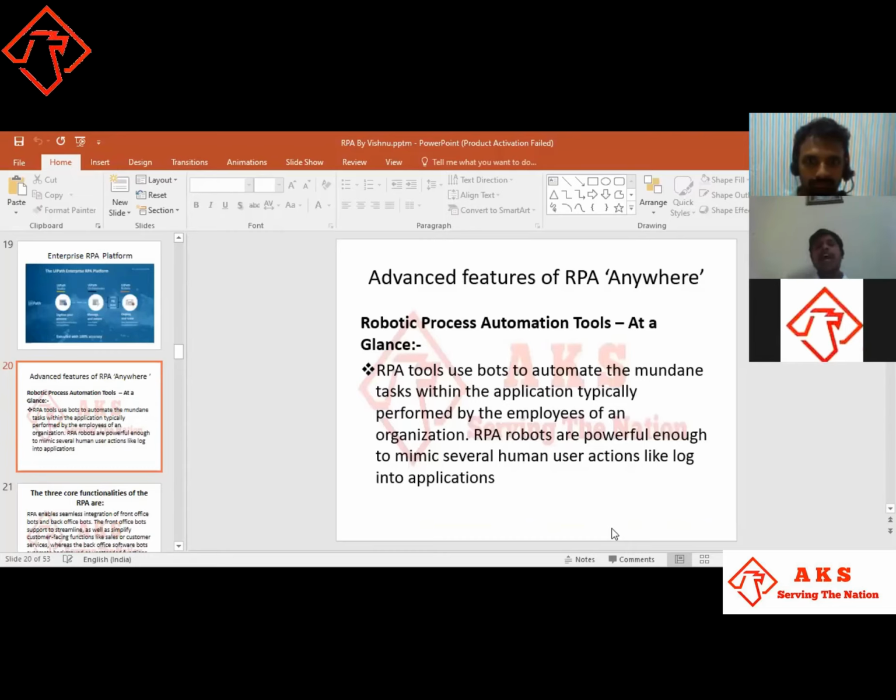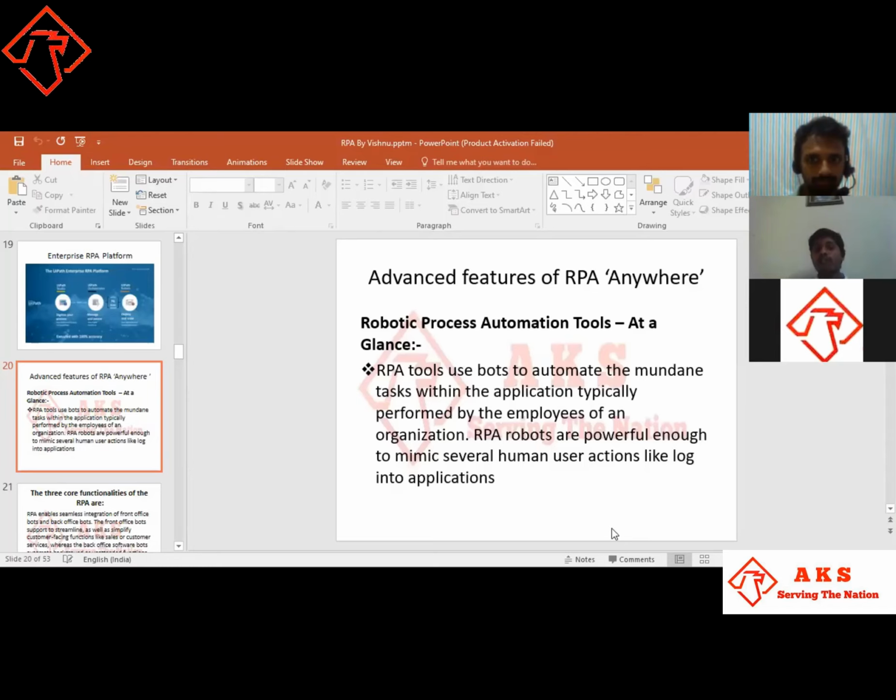Okay, finally, the advanced features of RPA Anywhere. Now, what is advanced? Till now we have discussed that. Advanced is nothing but what we want to do going forward. Whatever work we need to do tomorrow, if we do that work today, it's called advanced work. In the same way, we are going to look at an advanced robotic process automation tool at a glance.